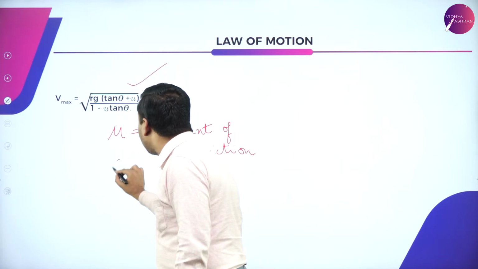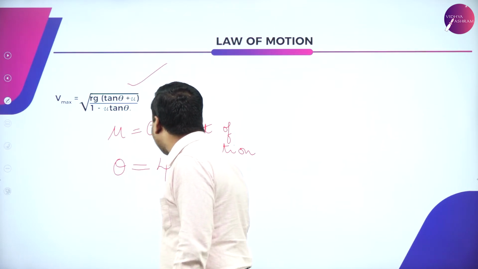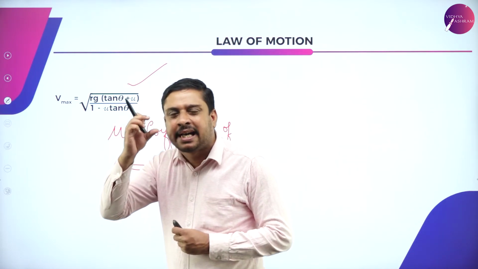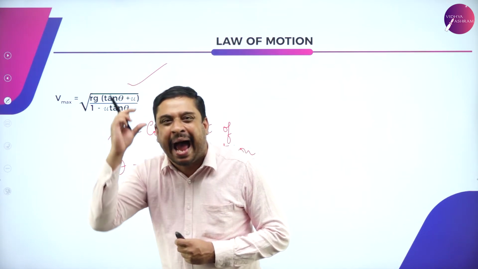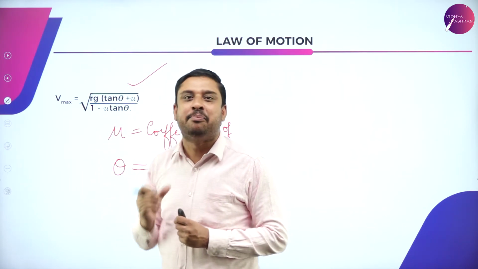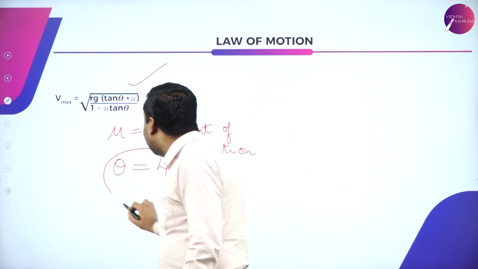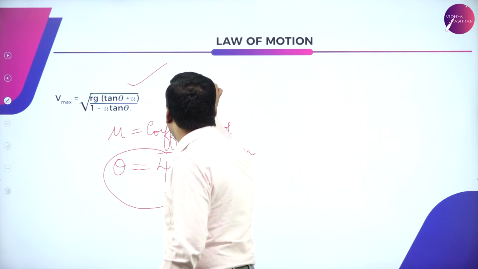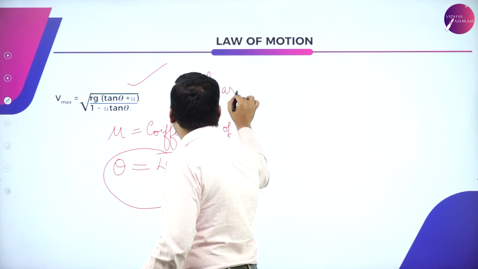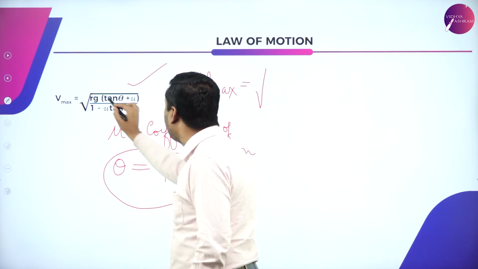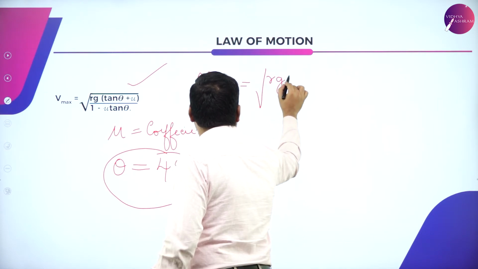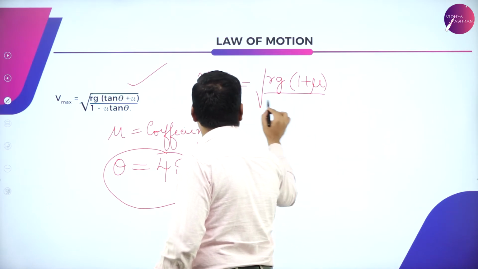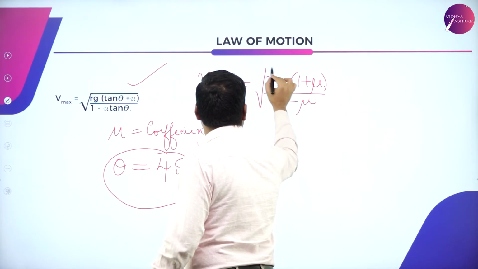And this expression holds good only if theta is 45. The maximum speed on a banked road is possible only when the angle of banking is 45 degrees. So we have the maximum speed of the vehicle as root RG, tan 45 is 1, divided by 1 minus mu.